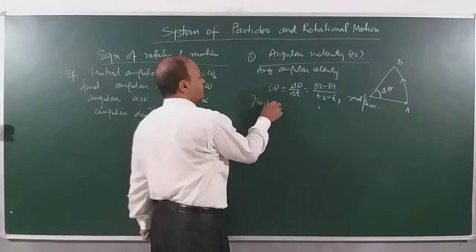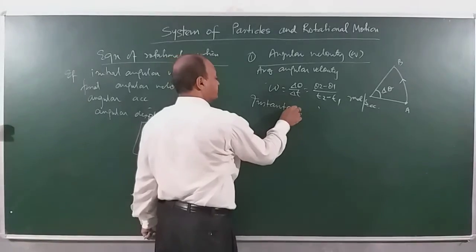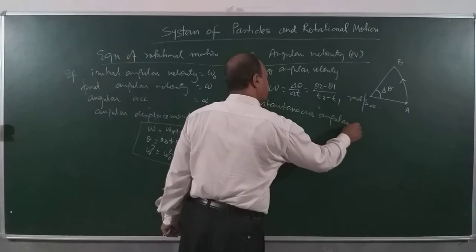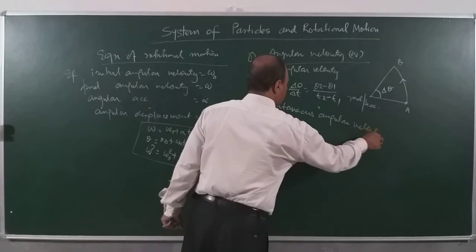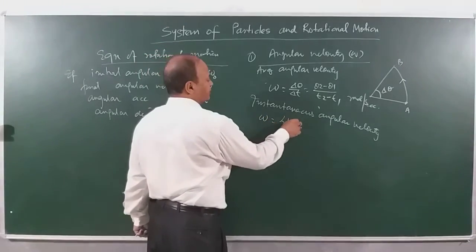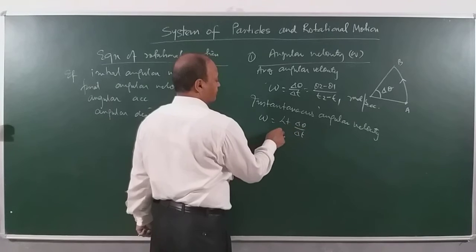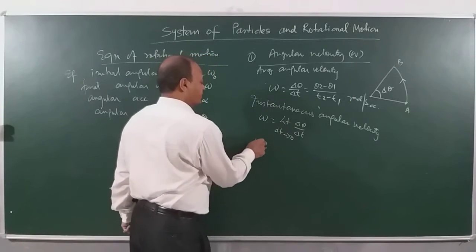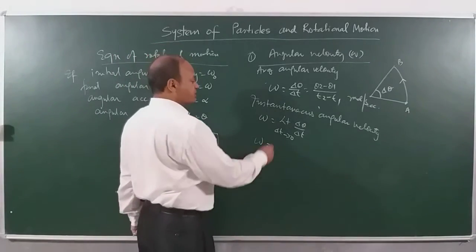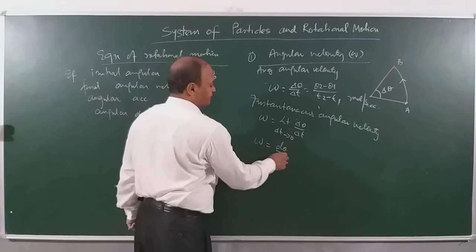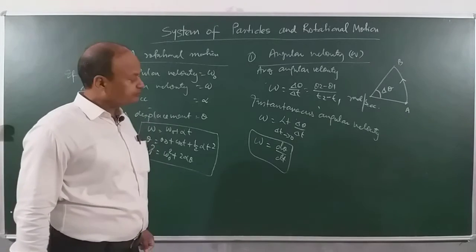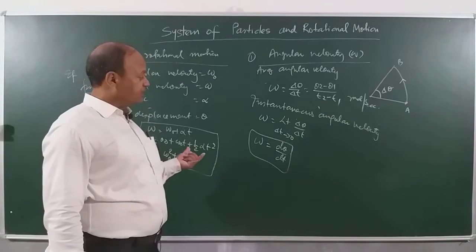Now we have instantaneous angular velocity. Suppose angular velocity is changing all the time, then we will be using the concept of instantaneous angular velocity. And this instantaneous angular velocity omega is the limiting value of delta theta by delta t when delta t tends to 0. And children, you are in class 11. I do not know how far you have done mathematical tools. This can be written as a derivative, d theta by dt. Clear? And there are certain aspects you have to know.